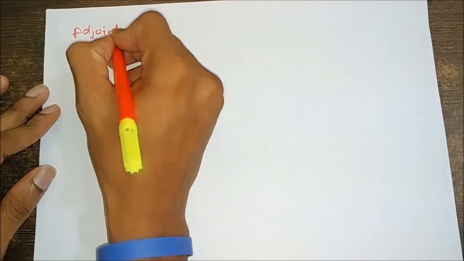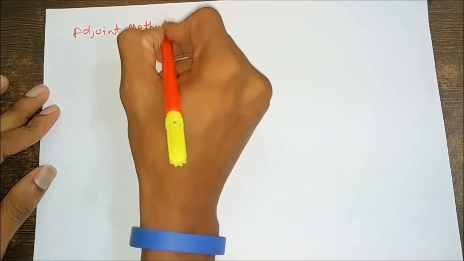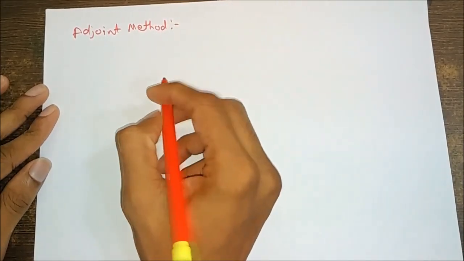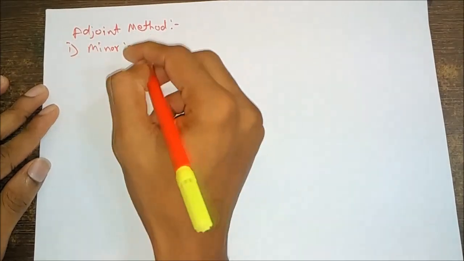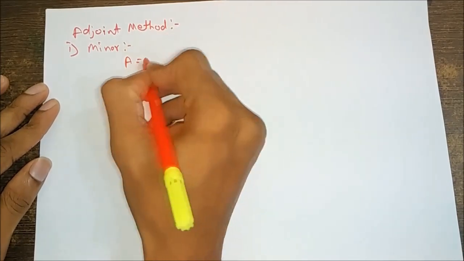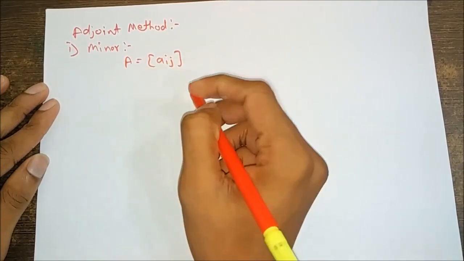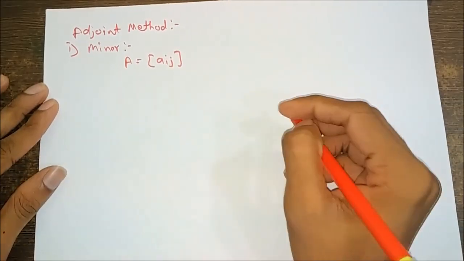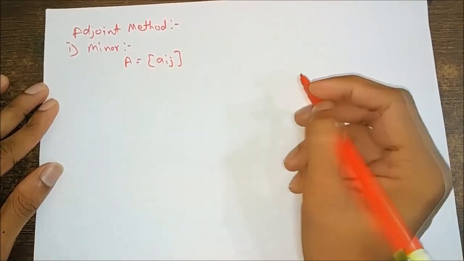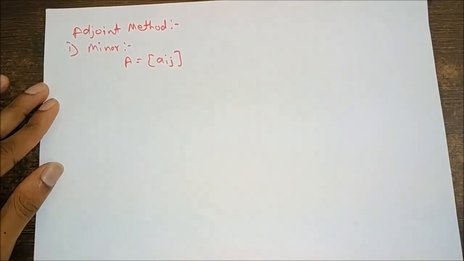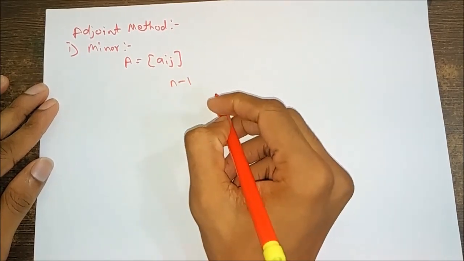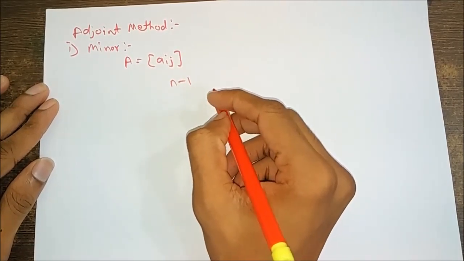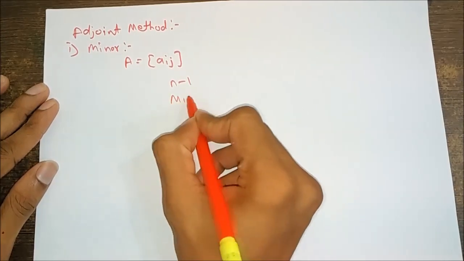We'll see the adjoint method. We'll see what is a minor. Let A equal to A of ij be a square matrix of order n. Then the minor of aij in A is the determinant of the submatrix of order n minus 1, obtained by leaving the ith row and the jth column of A, and it is denoted by M of ij.